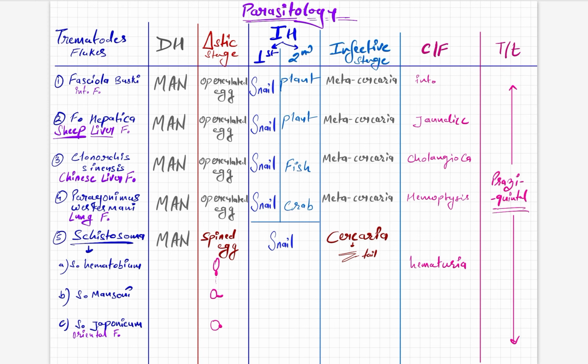Treatment for all is praziquantel. Okay, now coming to this second intermediate host, you can remember it from the common name. Sheep liver fluke is the common name of Fasciola hepatica, and the intermediate host is a plant, the same for Fasciola buski also. This Chinese liver fluke has fish as its second intermediate host, and Paragonimus has crab.